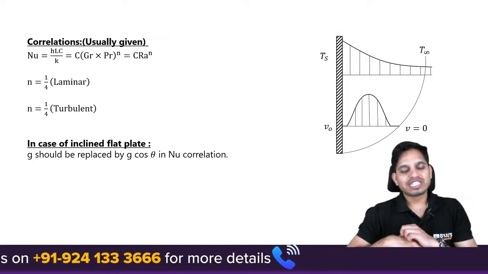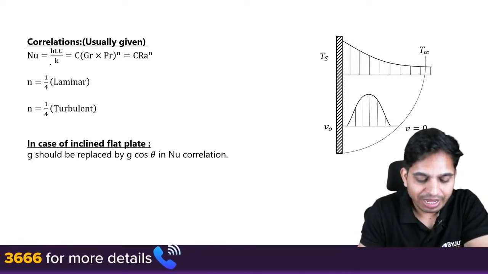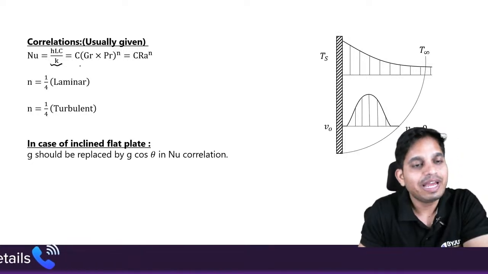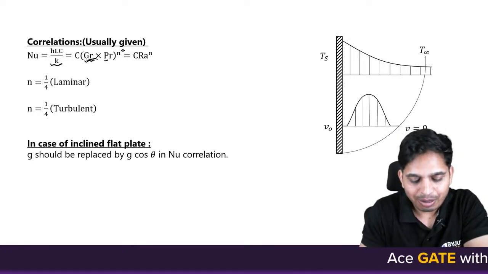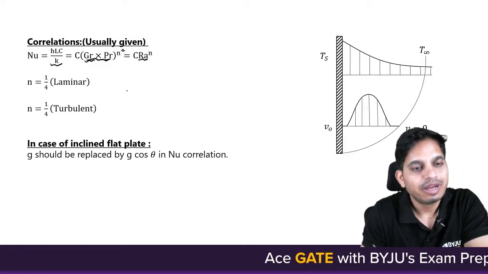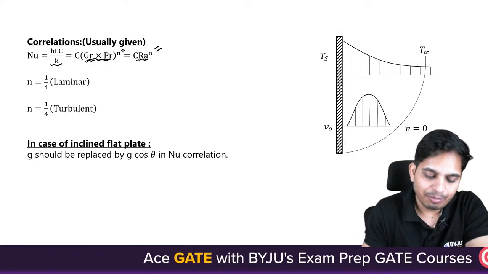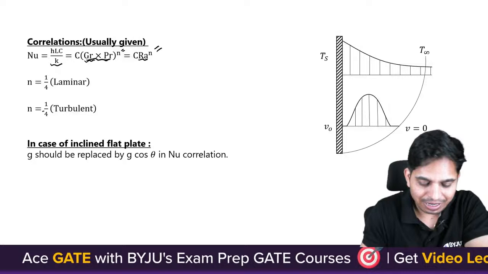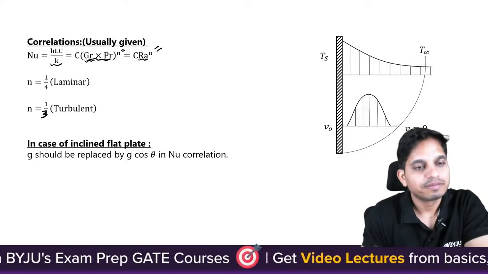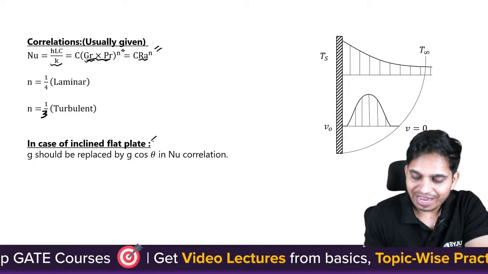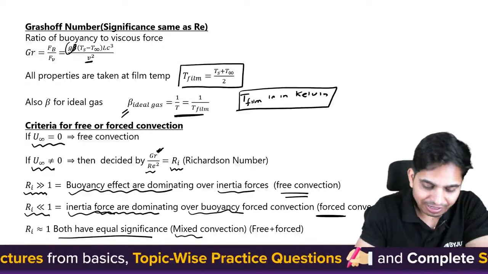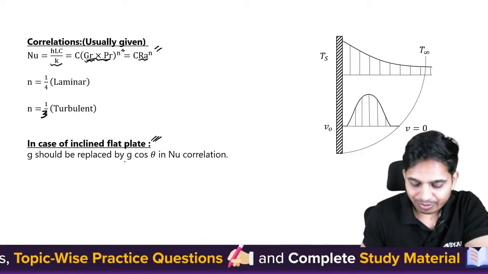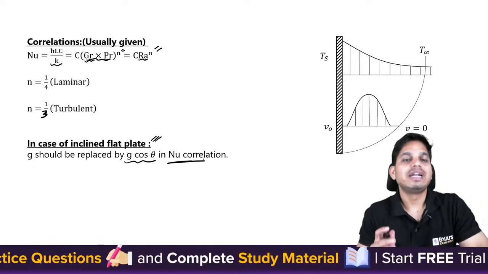What are the different correlations? Nusselt number is given by h Lc by k, and it will be a constant times (Grashof number into Prandtl number) to the power n, and Grashof into Prandtl number is given as Rayleigh number. Now n will be 1 by 4 for laminar and 1 by 3 for turbulent. Now if you have an inclined plate, then this g will be replaced by g cos theta in the Nusselt number.